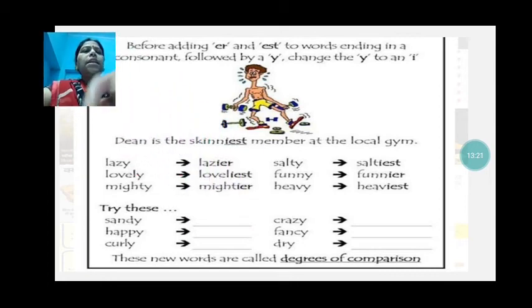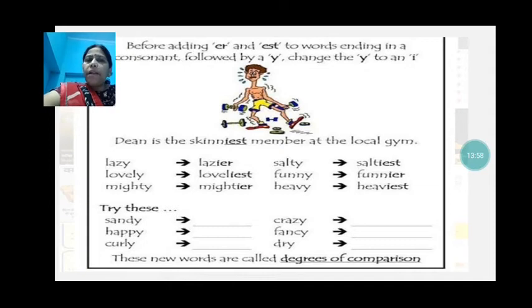Now, before adding ER and EST to words ending in a consonant followed by a Y, change the Y to an I. Like lazy becomes lazier, salty becomes saltiest. So what have we done? We have removed Y and added IER. Salty, saltiest. Like lovely, loveliest: remove Y and add either IER or IEST. That is the comparative or superlative form of the adjective, which you are going to learn afterwards. Okay, mighty, mightier, heavy, heaviest.